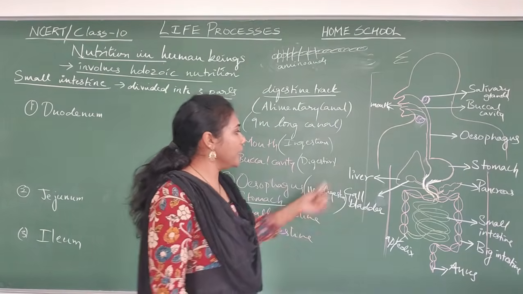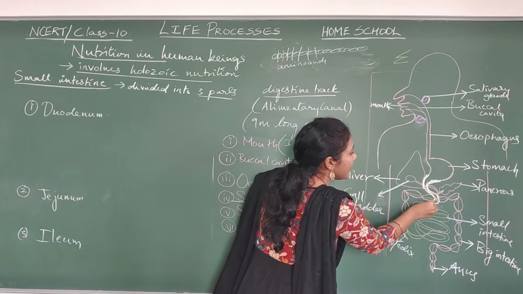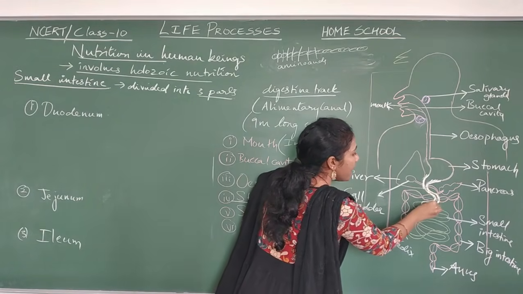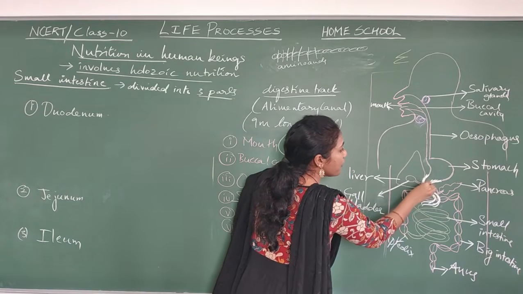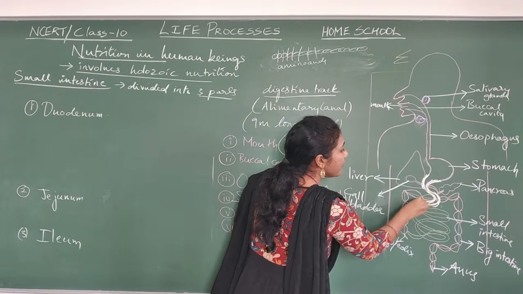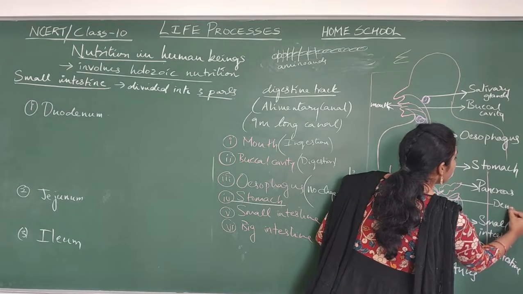Now coming to the parts of the small intestine, the duodenum. So which is the duodenum here? This one is the duodenum. See here, this part, this much. This is the sphincter muscle, from which food is moving from the stomach; it will first move to the duodenum. This is what we call the duodenum.